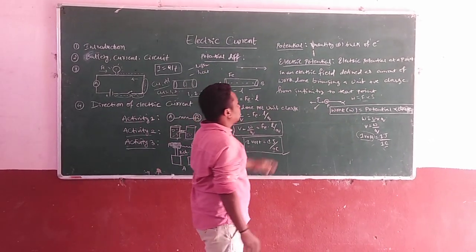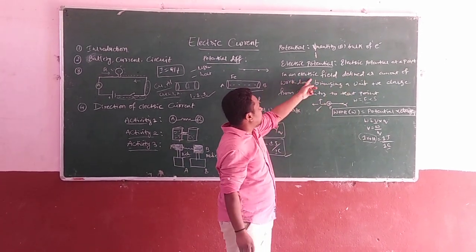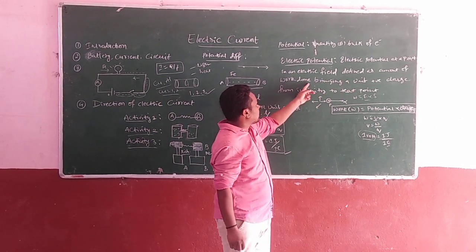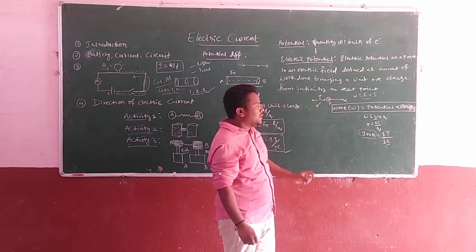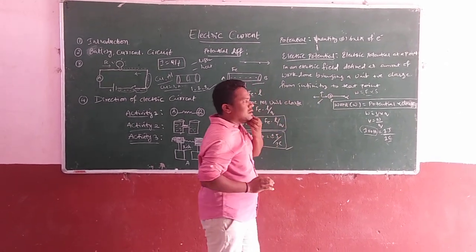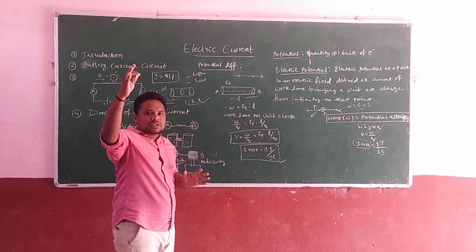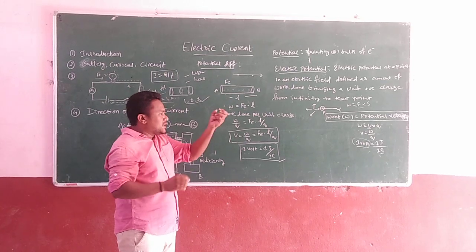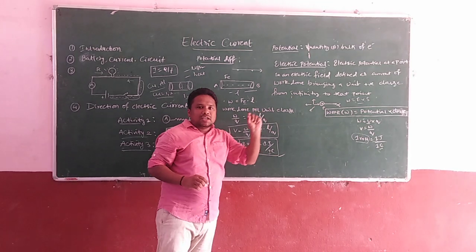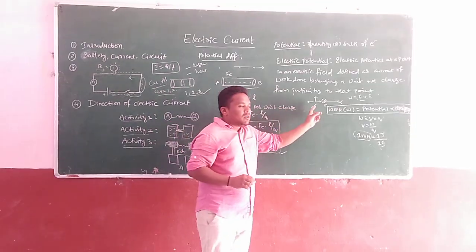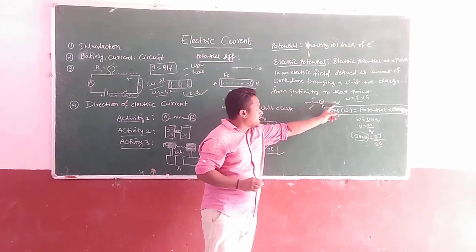Electric potential is defined, it is a very simple definition. Electric potential at a point in an electric field is defined as the amount of work done in bringing 1 unit of positive charge from infinity to that point. Infinity means very far away. Here 1 unit of positive charge is far away, and we have to take that positive charge from infinity to our specified location. At that moment we have to use some kind of work, yes.